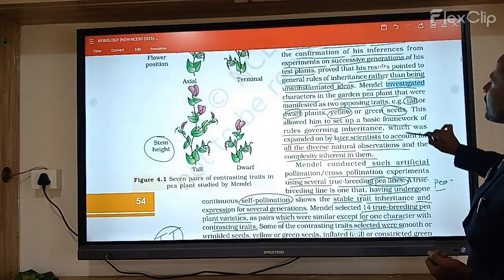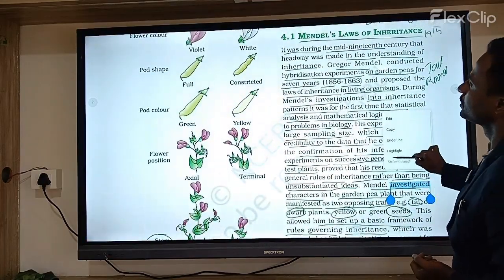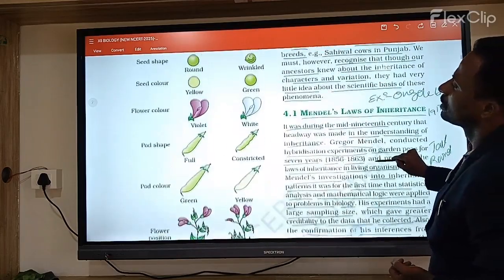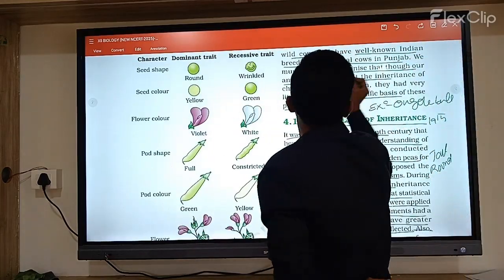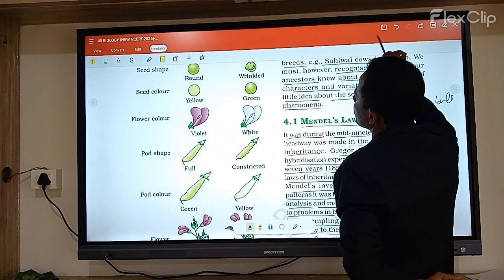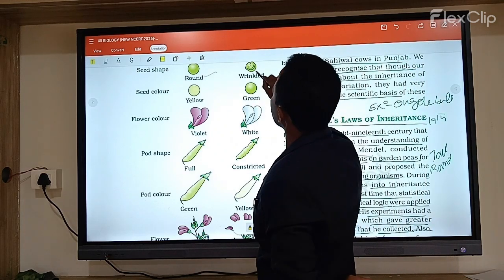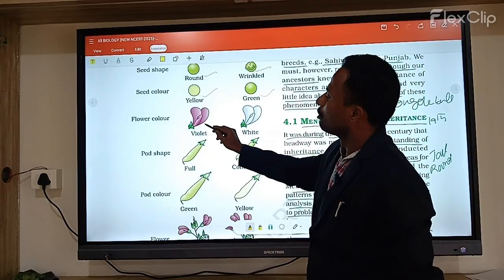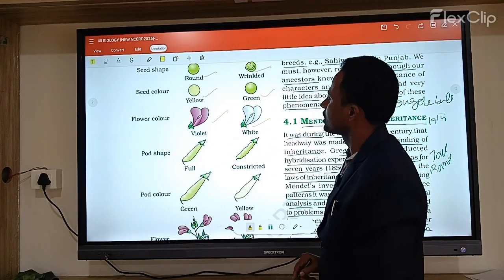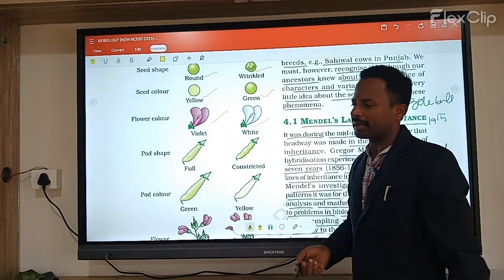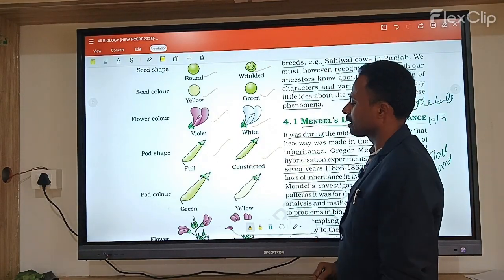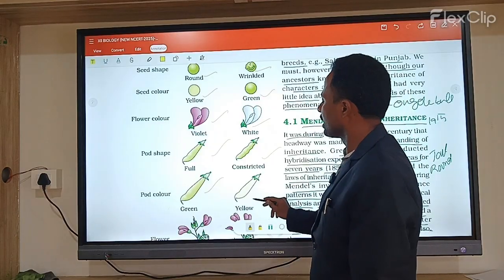So here they have given it clearly. See here: round and wrinkled, seed color yellow and green, flower color violet and white. This one is the dominant character and this one is the recessive. Pod shape is inflated and constricted, and pod color is green and yellow.